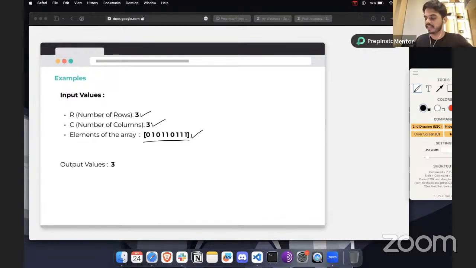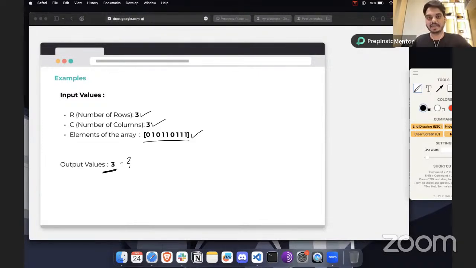Given this, we have the output value, which is 3. What is this 3 actually? This is the row number 3, where the maximum occupancy of vehicles is. So our idea is to find the row number where the maximum vehicles are parked.